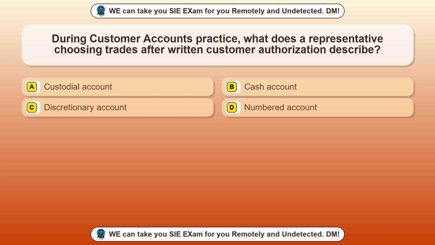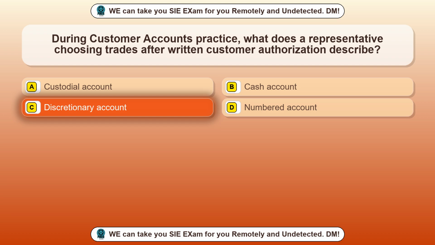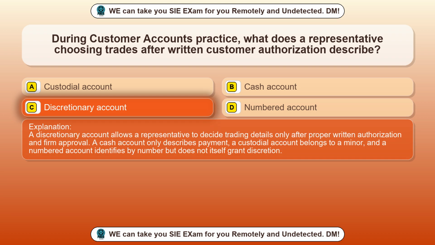Question 52. During customer accounts practice, what does a representative choosing trades after written customer authorization describe? Option A, custodial account. Option B, cash account. Option C, discretionary account. Option D, numbered account. The correct answer is option C, discretionary account. A discretionary account allows a representative to decide trading details only after proper written authorization and firm approval. A cash account only describes payment, a custodial account belongs to a minor, and a numbered account identifies by number but does not itself grant discretion.